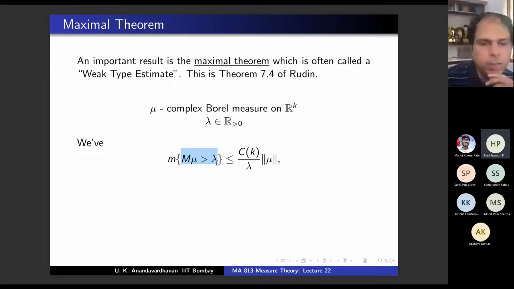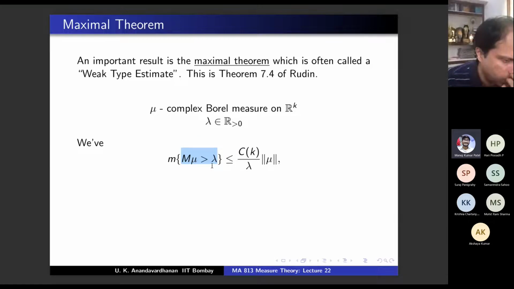Inverse image of that set. He is saying the inverse image of the open interval lambda to infinity. Correct. The set of all points where the maximal function of mu at x is bigger than lambda. That set you take the measure of, and that measure is bounded by what is coming on the right hand side.